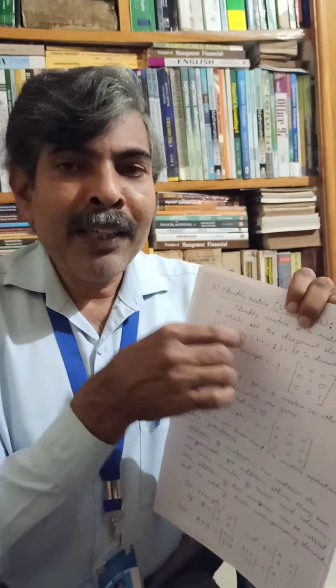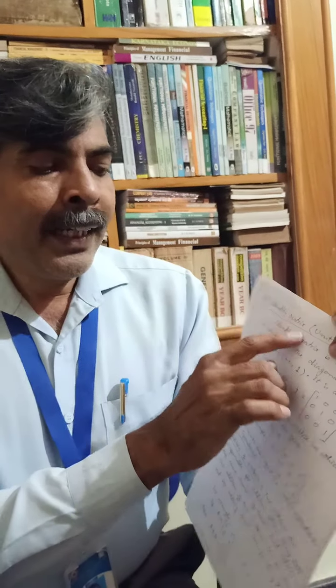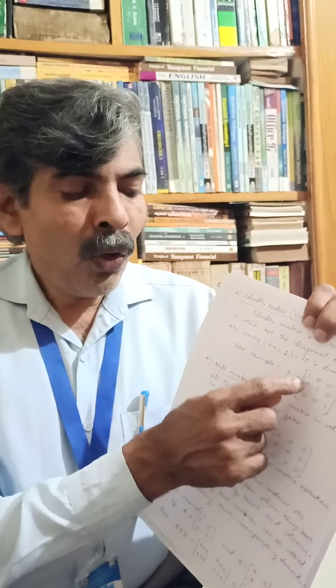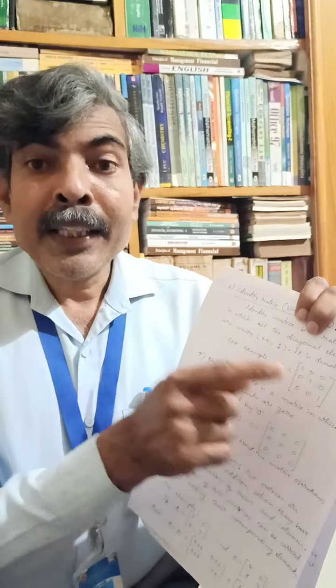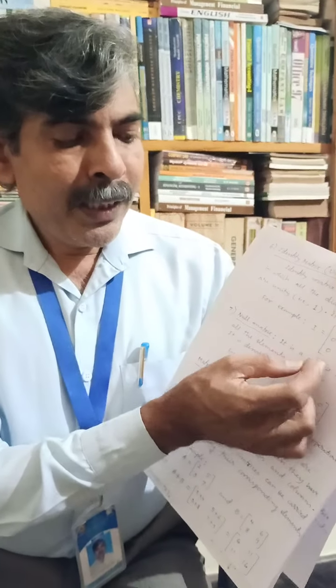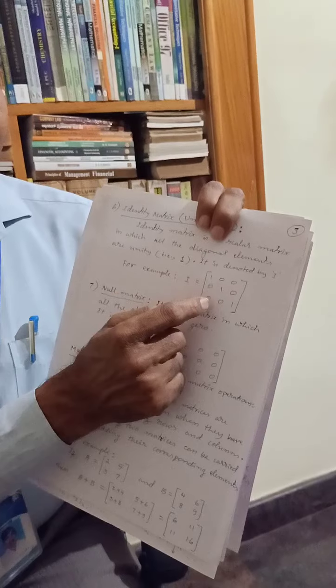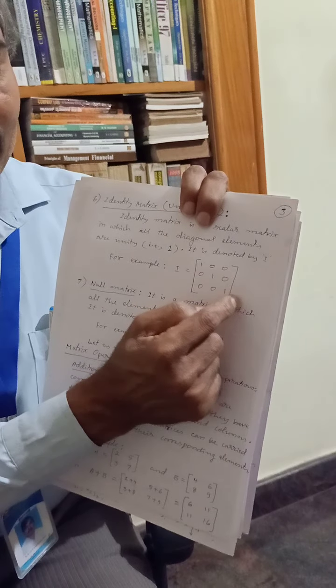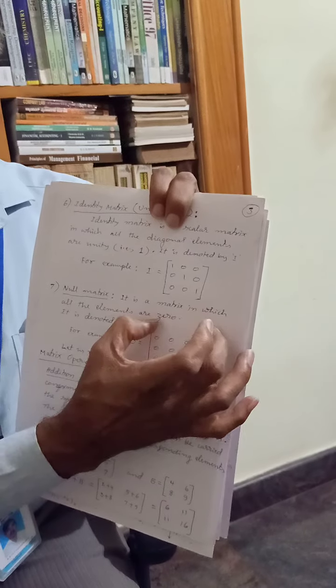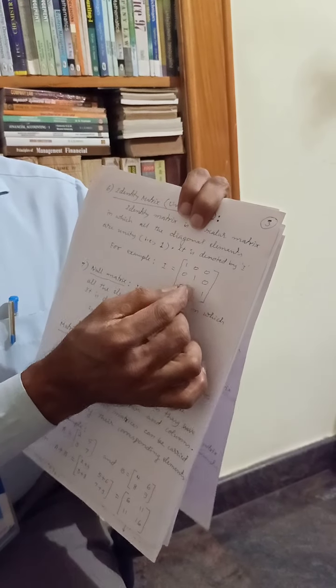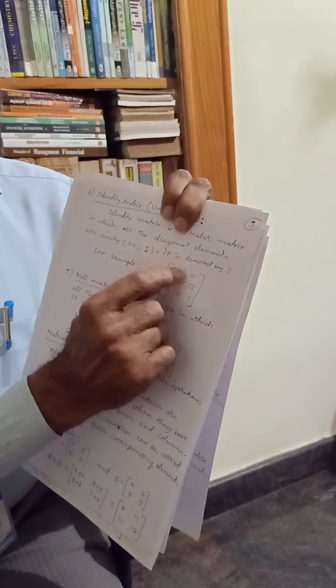I will explain to you once again the identity matrix. Identity matrix is a scalar matrix wherein all the diagonal elements are unity, that is 1. So it may be a 2 by 2 matrix or 3 by 3 matrix or 4 by 4 matrix. The size of the matrix may be anything. In this example, we have taken a 3 by 3 matrix, that is 3 rows and 3 columns. If we take a 2 by 2 matrix, then 1 0 0 1. Likewise, we can take the size of the matrix to be anything.